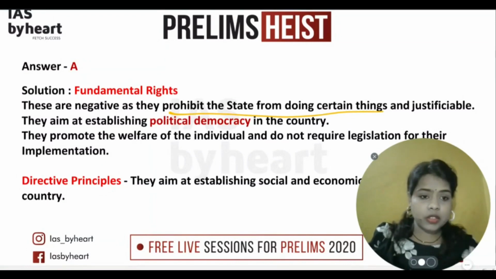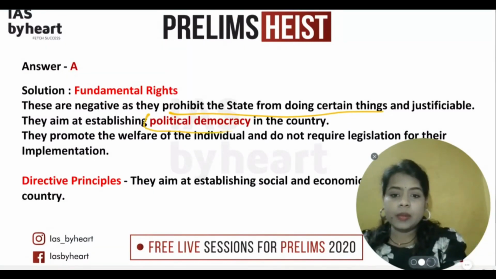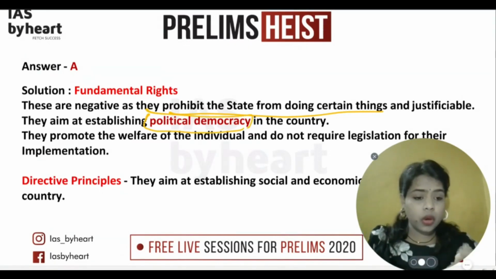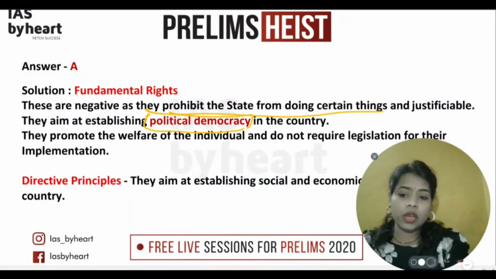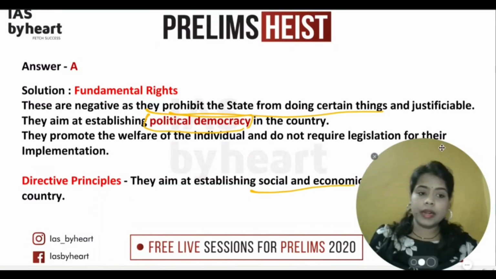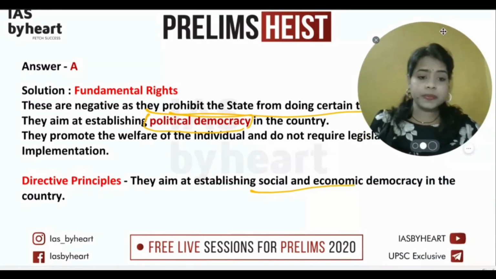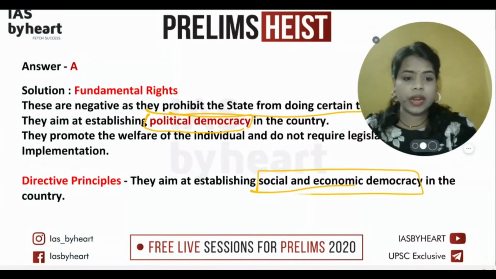We are curtailing the arbitrary action of the state, and they aim at political democracy, which is our aim at the end of the day. At the same time, the directive principles are for the social and economic equality concepts we are trying to provide in the country. The socio-economic democracy we are trying to provide here.